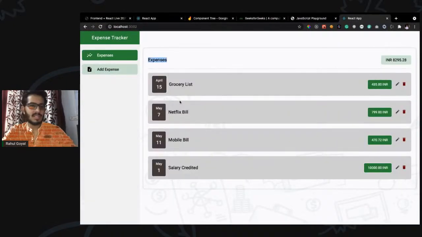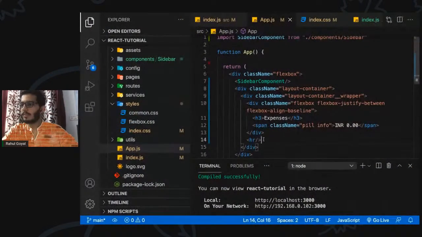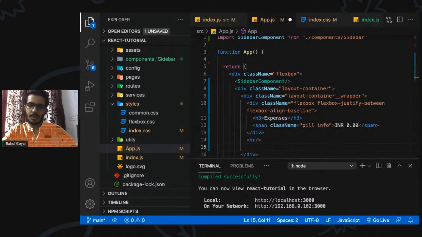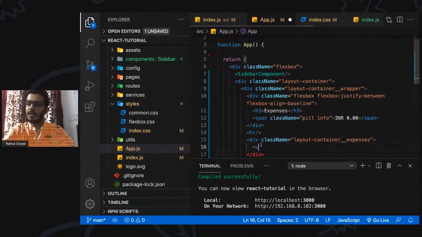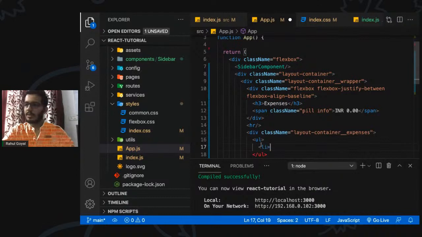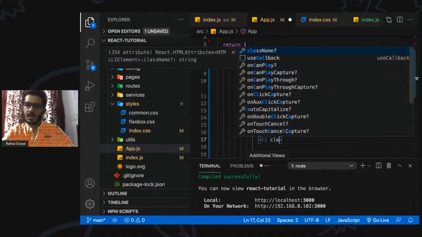So how can we do that? Let's create a sample list item first, then we can create it as a separate component and import it. Okay, so let's say we have a div with class name layout container expenses, which in turn contains a list and a list item here, right? So let's say we have a list item. Let's specify a class.